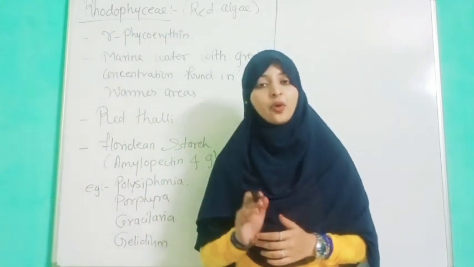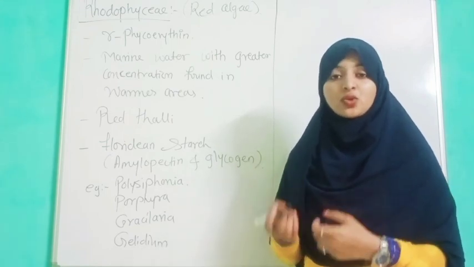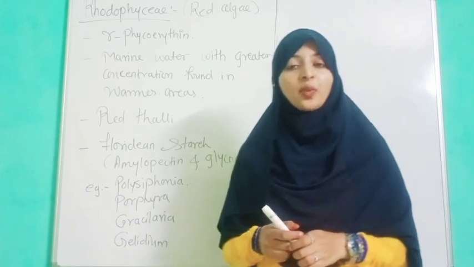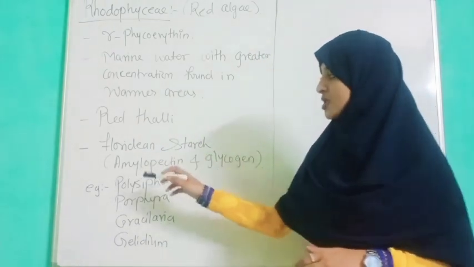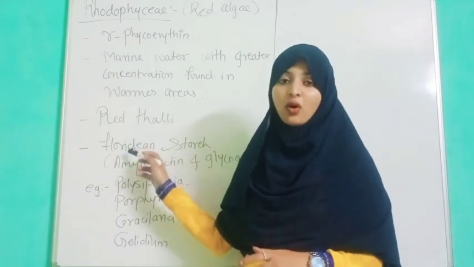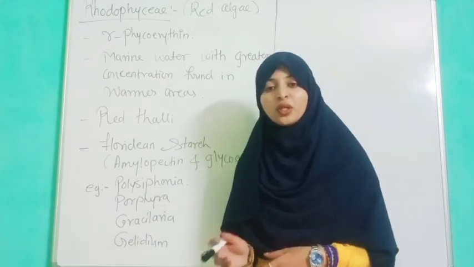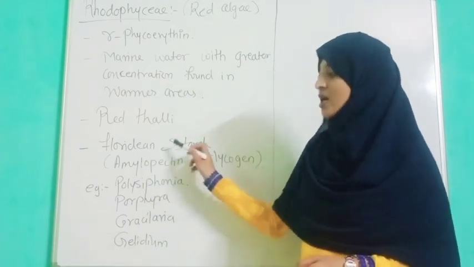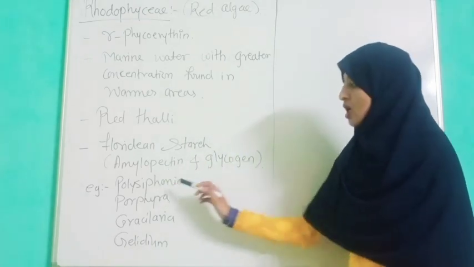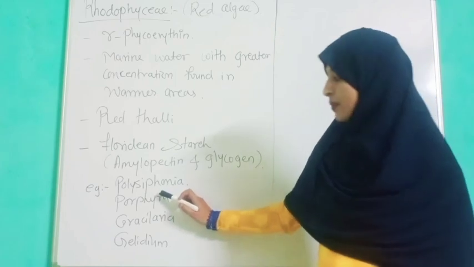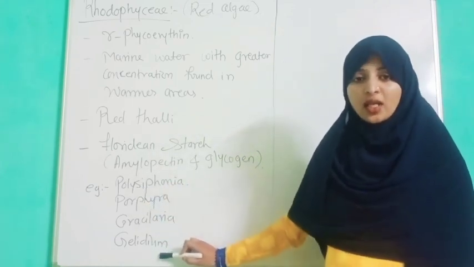In Phaeophyceae we discussed that they store food as complex carbohydrates, laminarin and mannitol. And here they store their complex food material in the form of floridean starch, which is similar to amylopectin and glycogen. Examples I have given are Polysiphonia, Porphyra, Gracilaria and Gelidium.